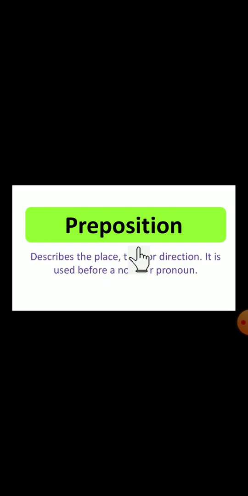Next one is preposition. It describes the place, time or direction. It is used before a noun or pronoun. Which prepositions are there? See here, examples: under, above, in, during. These are prepositions. Now let's see one example sentence: "The cat jumped over the box." So here, "over" is a preposition.